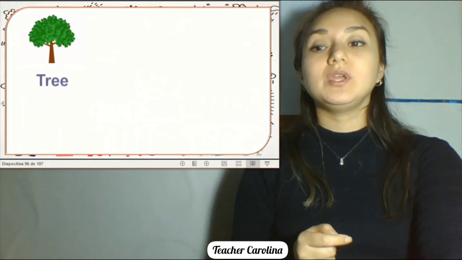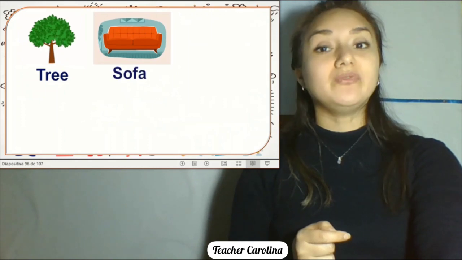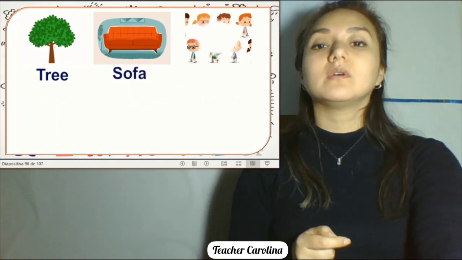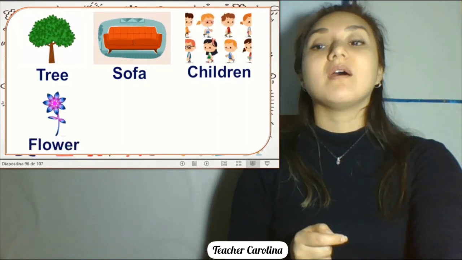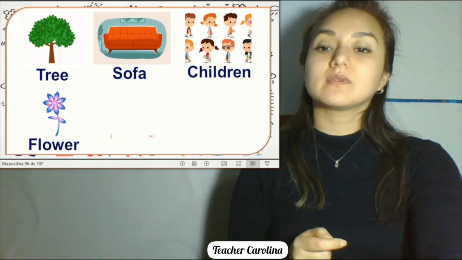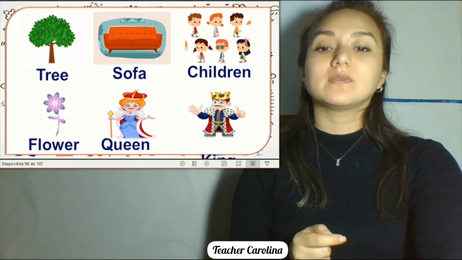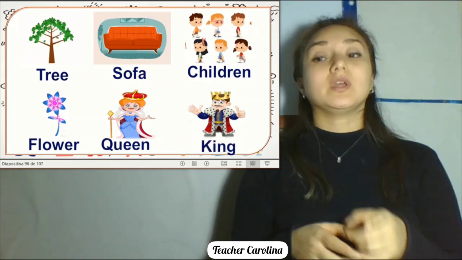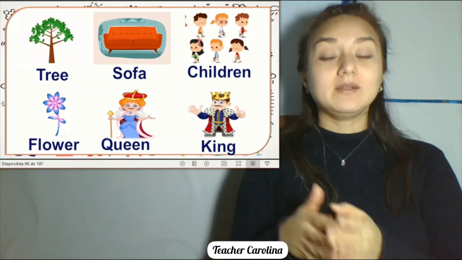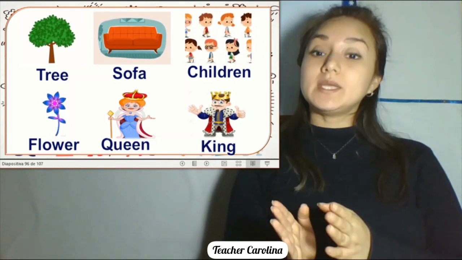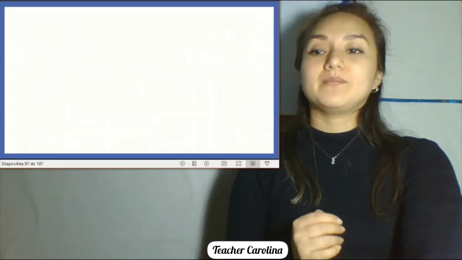Now we have in here tree, right? Tree. Sofa, children, flower, queen, and king. So remember, tree, sofa, children, flower, queen, and king. So that was the vocabulary.